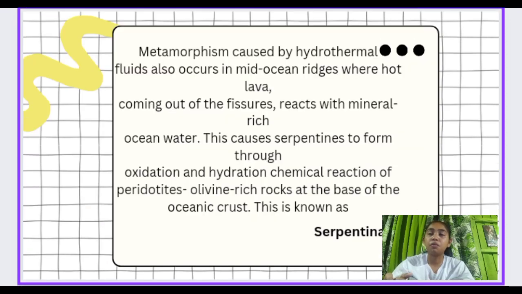Metamorphism caused by hydrothermal fluids also occurs in mid-ocean ridges, where hot lava coming out of the fissures reacts with mineral-rich ocean water. This causes serpentines to form through oxidation and hydration chemical reactions of peridotites, olivine-rich rocks at the base of the oceanic crust. This is also known as serpentinization.